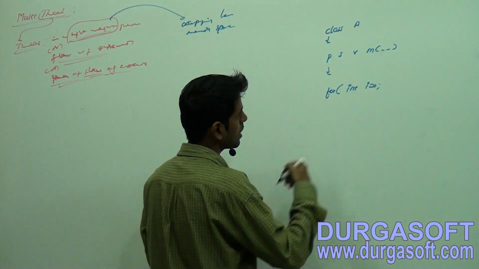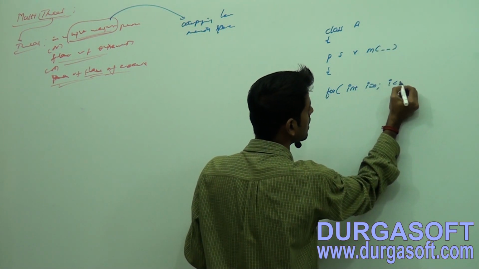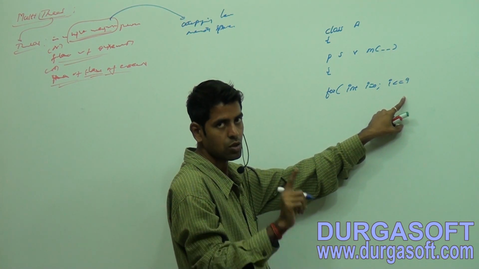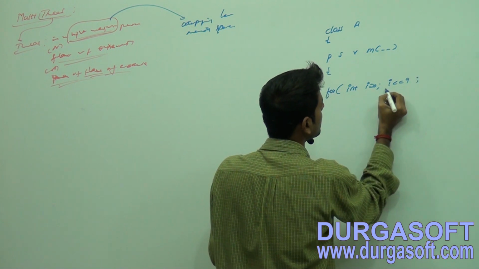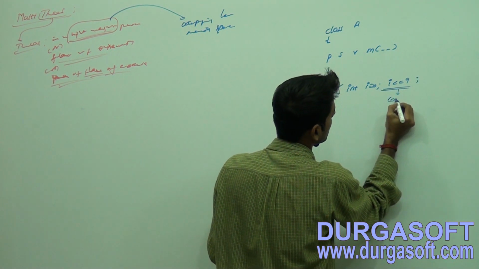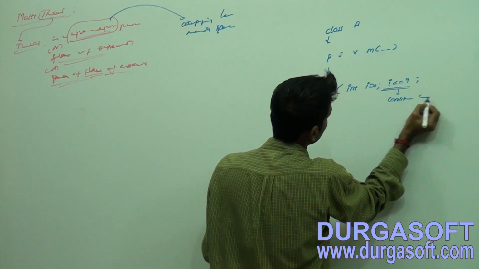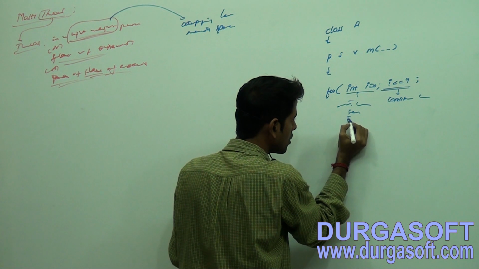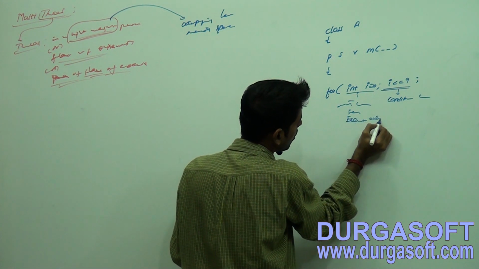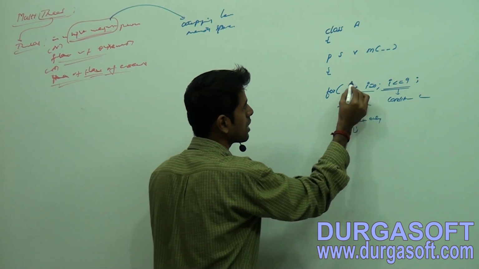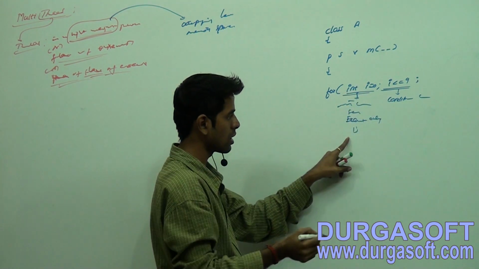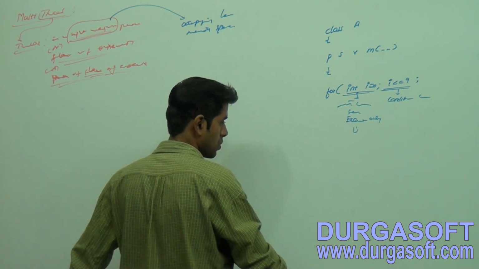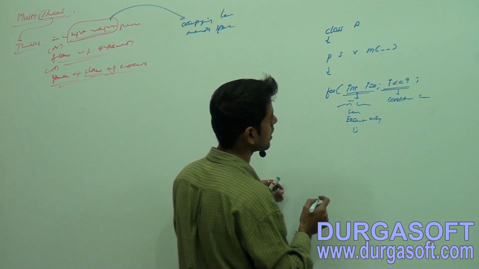Okay, observe. Now let me take i <= 9. This is the conditional section. This is the initialization section, which will get executed only once. This section will get executed only once.